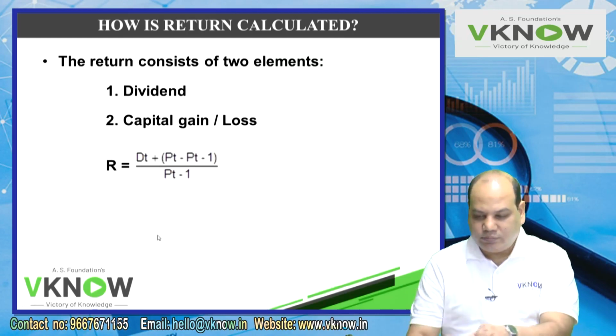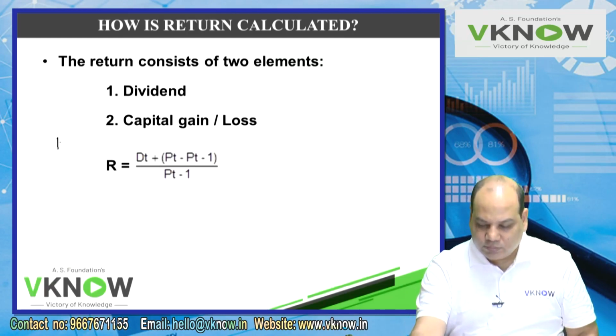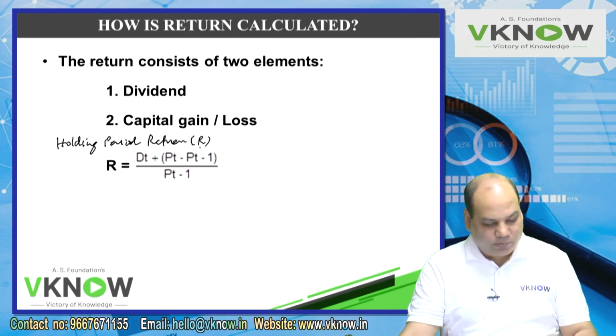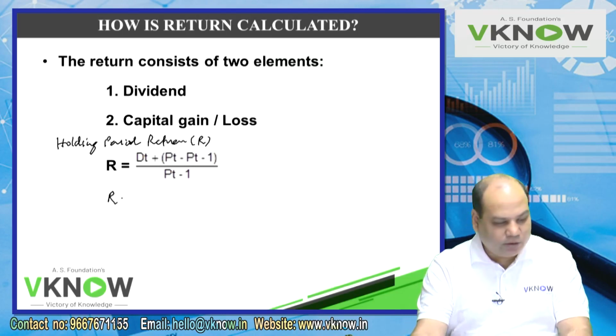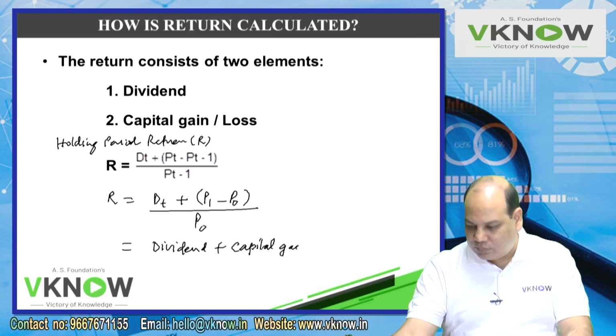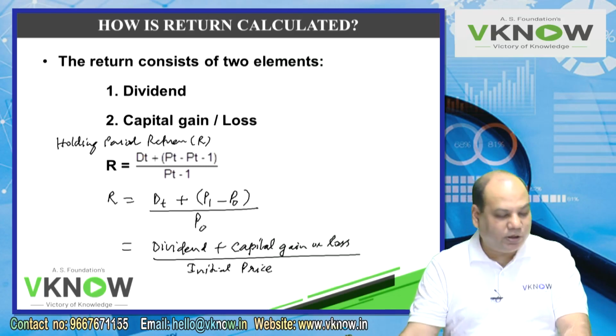So the holding period return, the formula for holding period return R is equal to dt plus pt minus pt minus 1 upon pt minus 1, or in your book it is written dt, this is easy to read, plus p1 minus p0 upon p0, which means you will get dividend plus capital gain or loss divided by initial price or beginning price at the beginning.